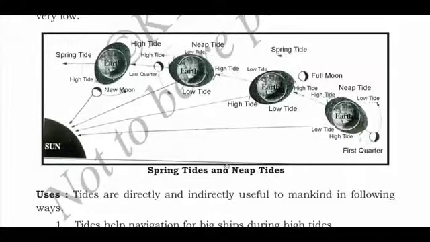See, this is a diagram given for spring tide and neap tide. This is for your high tide, low tide. This is the neap tide and this is a spring tide. Full moon, first quarter, the neap tide can be seen.